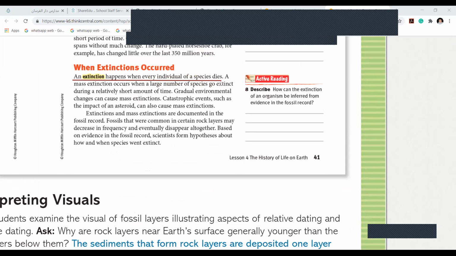And when does a mass extinction occur, especially during disasters? A mass extinction occurs when a large number of species go extinct during a relatively short amount of time.